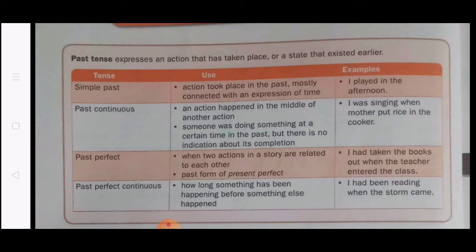It is usually formed using the past form of the base verb. So what is the example given in your book? That is, I played in the afternoon. Another example I can also give you, like I washed cars for 3 years. It is a simple past.